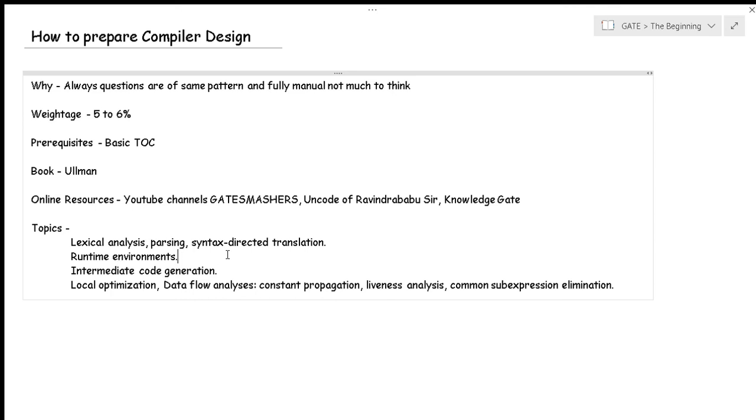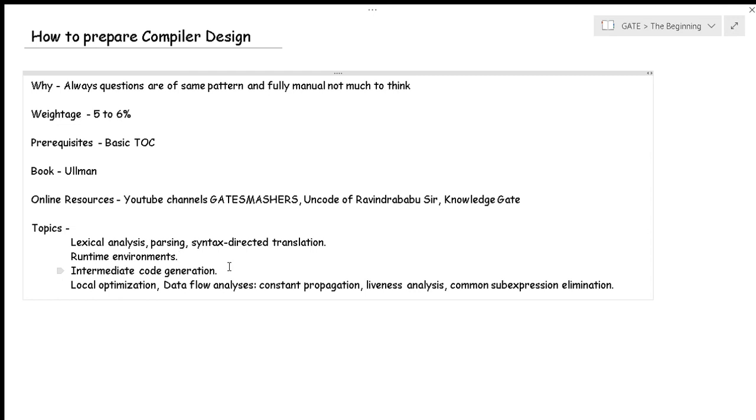Then we will have intermediate code generation, how the code is represented during the stages of the compiler, like the 3 address code, the 4 address code, or the indirect one. These are some of the things. Again, these three types of code representation, you should read from the Ullman, and those are covered by Ravindra Babu sir too.